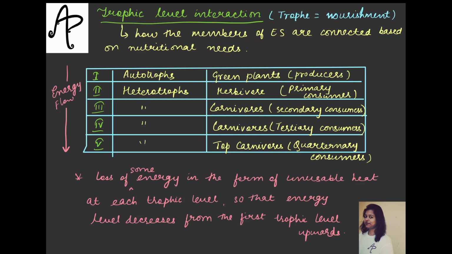Second level of heterotroph, or in totality the third trophic level, will also be of consumers only, but now they will be secondary consumers, because they will be those animals who will be either eating these animals or they might eat the plants also, but probably they will eat these animals. ठीक है, एक इसका चेन अभी हम देखेंगे एग्जाम्पल में. So they will be carnivores.